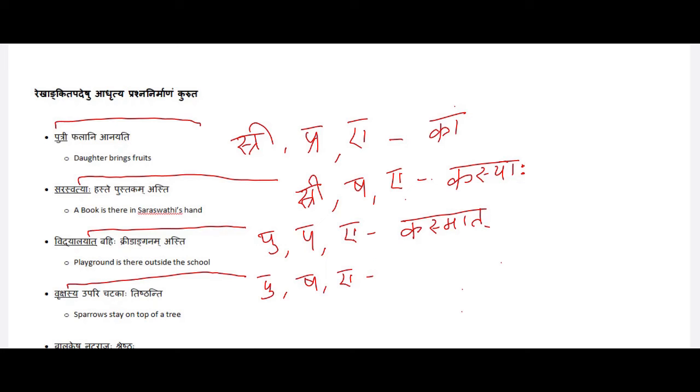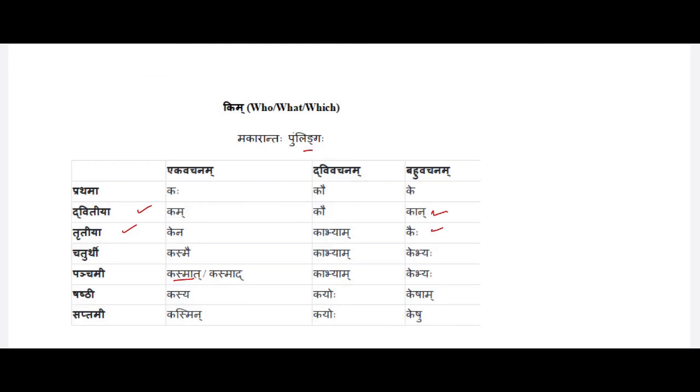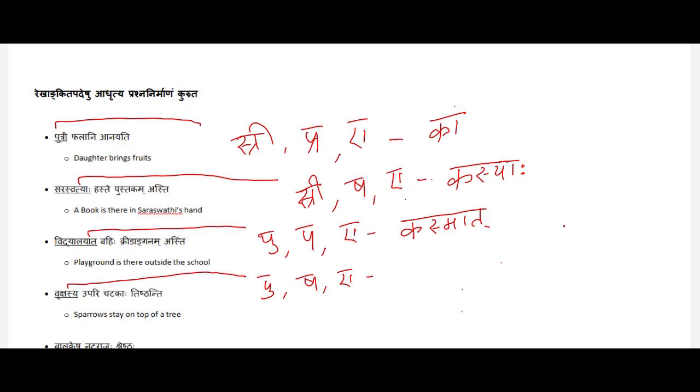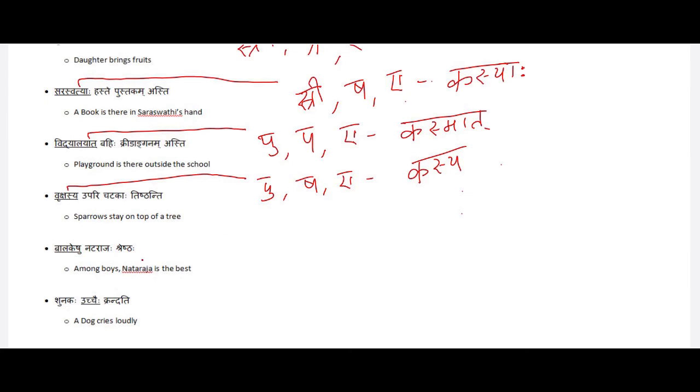Let's get into this table and check what it is for sashti vibhakti, ekavachanam. It is kasya. So kasya is the answer. Kasya upari chatakaha tishtanti.